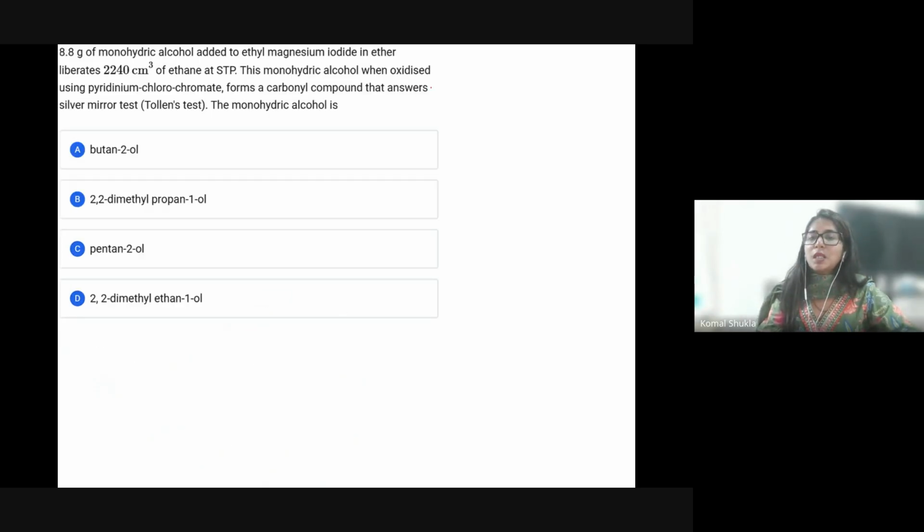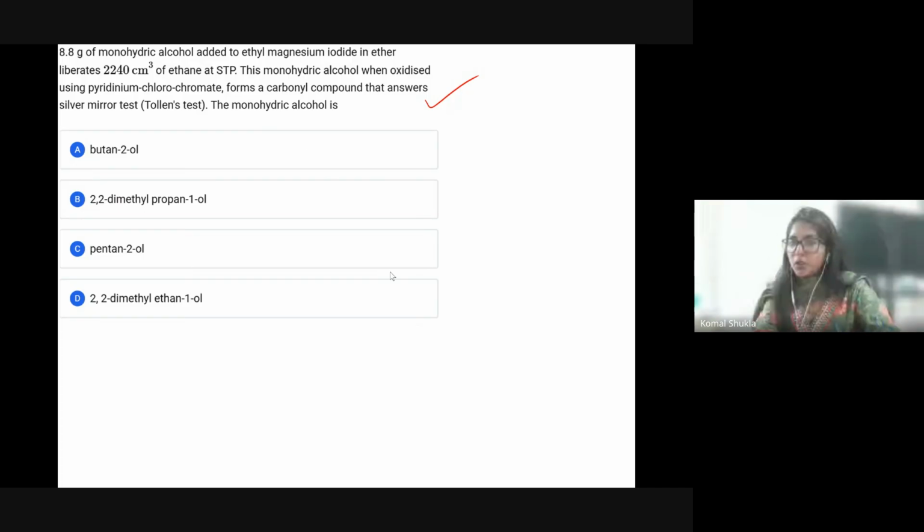Now, this is the question: 8.8 gram of monohydric alcohol added to ethyl magnesium iodide in ether liberates 2240 centimeter cube of ethane at STP, that is standard temperature and pressure. The monohydric alcohol, when oxidized using pyridinium chlorochromate, forms a carbonyl compound that answers the silver mirror test, Tollens test. What is the monohydric alcohol?